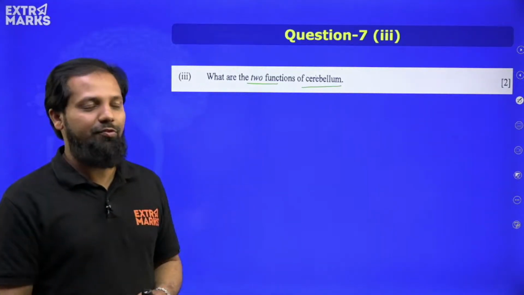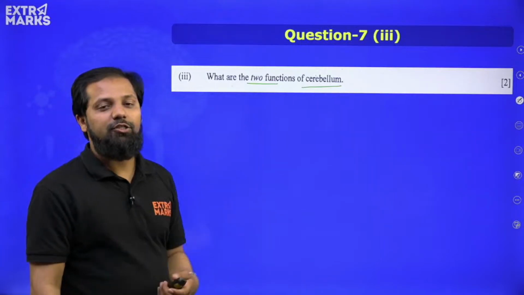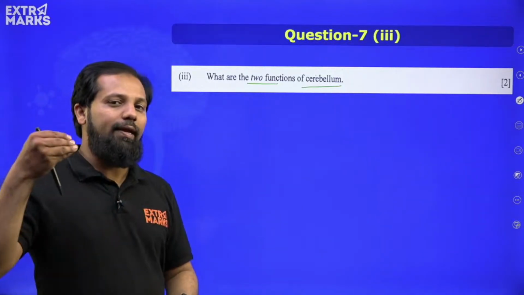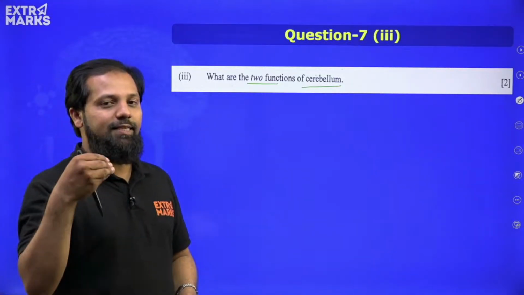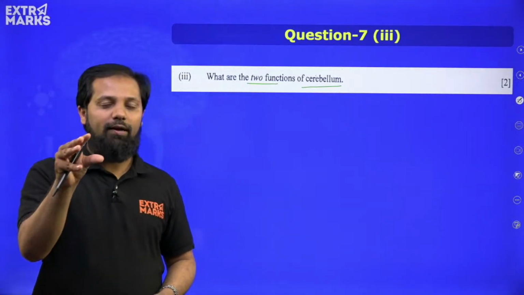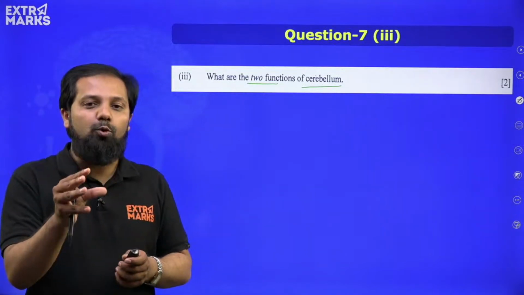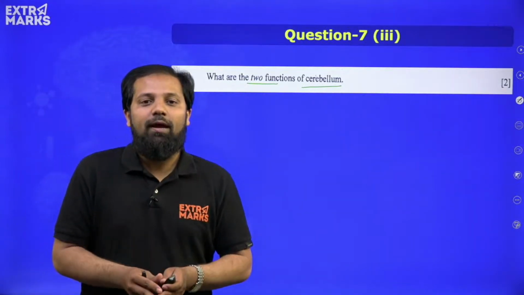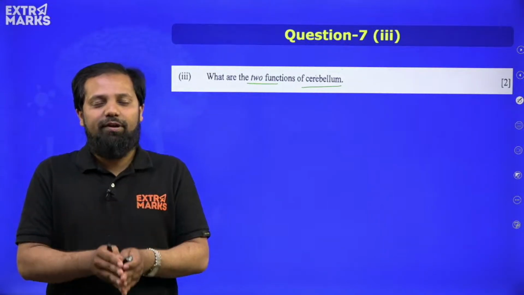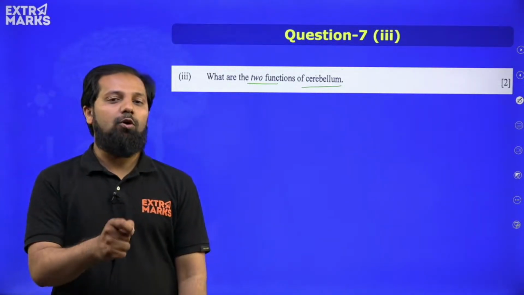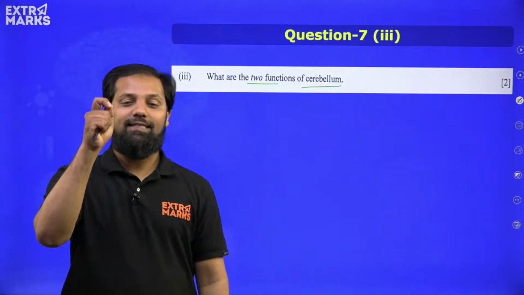Again, this is a very direct question. What are the 2 functions of cerebellum? Cerebellum is a part of hindbrain, and this cerebellum does very important function. What is it? Number one is it helps to maintain the posture of the body. So if I am able to stand here very straightly, my body's posture is because of the functioning of cerebellum.